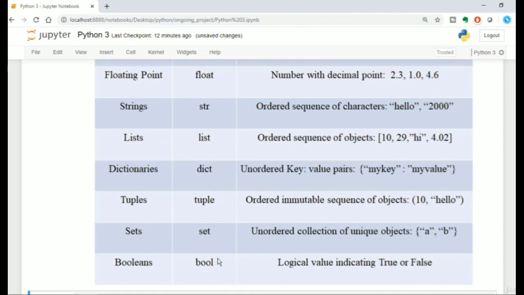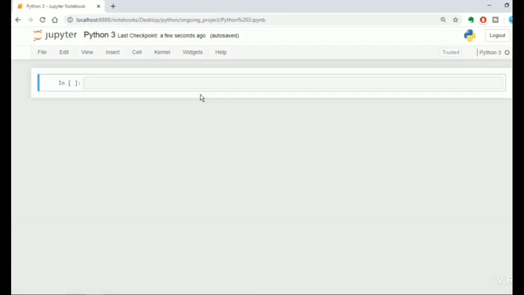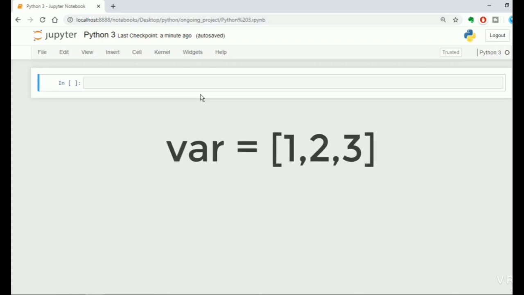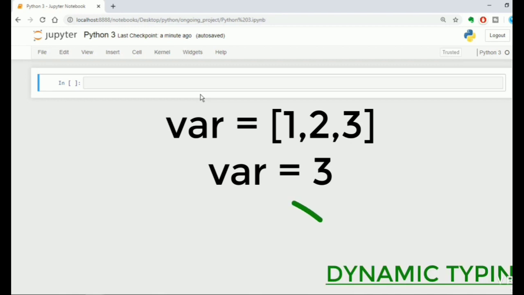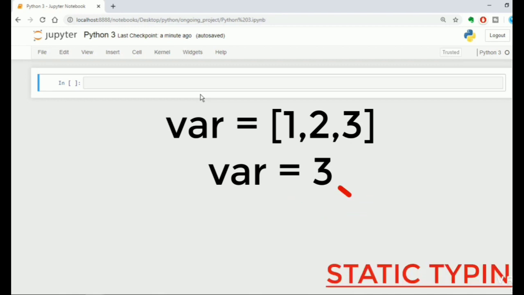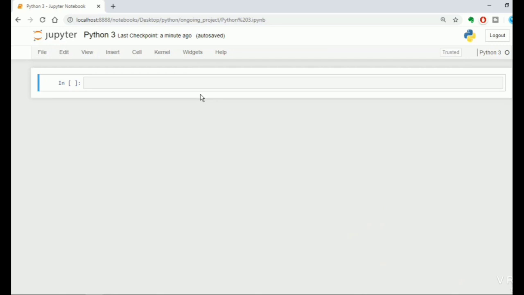Then we have booleans. These are logical values that indicate true or false. The type is bool. Typecasting. Before we discuss typecasting, we need to know Python is a dynamically typed language. That means if you have defined a variable as a list, say var equal to [1, 2, 3], and now you want to assign it an integer, var equal to 3, Python has no problem with this. But you cannot do this in other statically typed languages like C or C++.